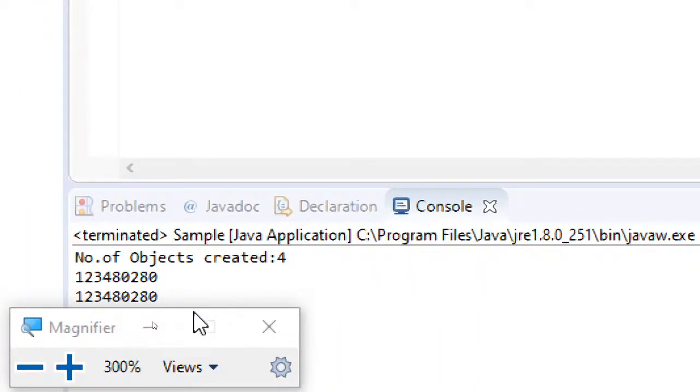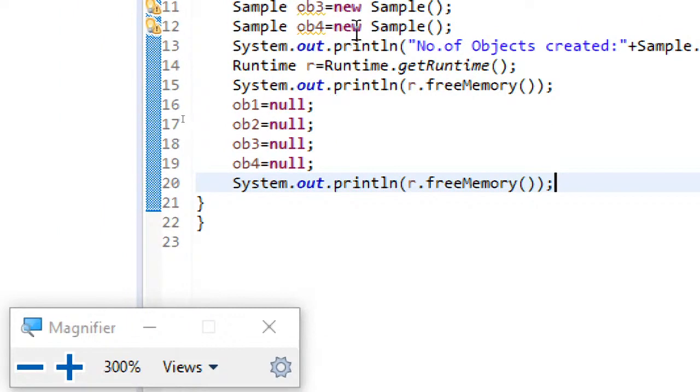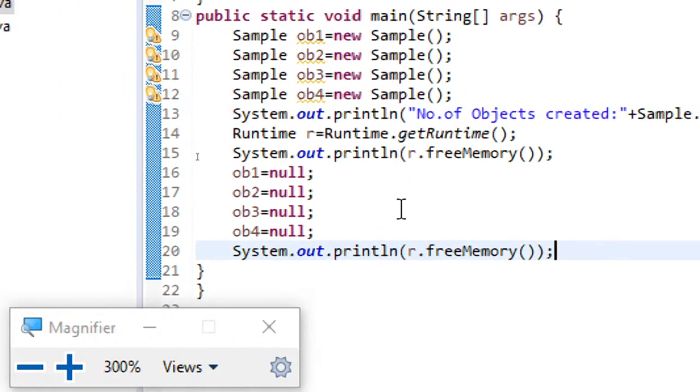most of you might have been surprised. So you can see, even after making them null, still the free memory is the same. Why? Even after making all 4 objects null, you can still see the same amount of free memory being displayed. So the reason is, when you are making this OB1, OB2, OB3, OB4 null, you have not actually destroyed the memory in the heap.